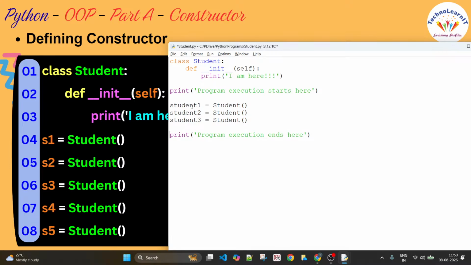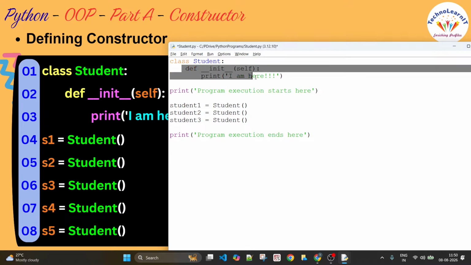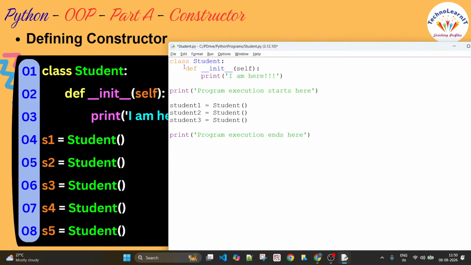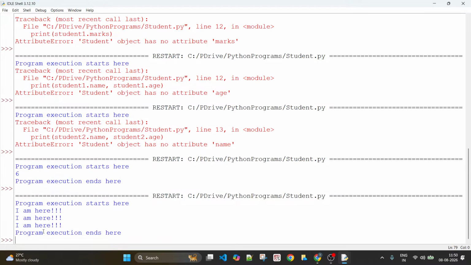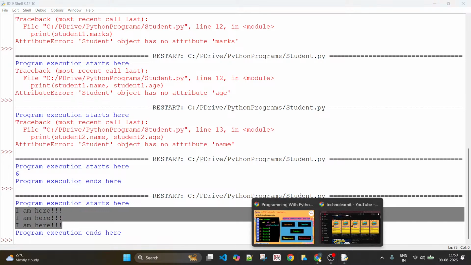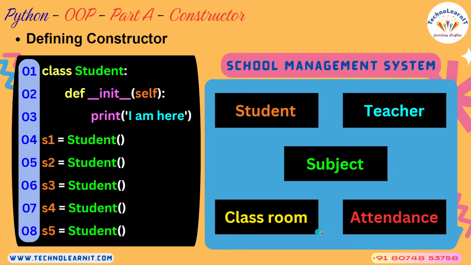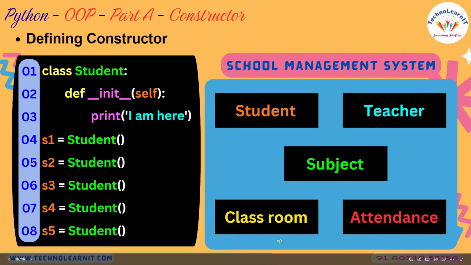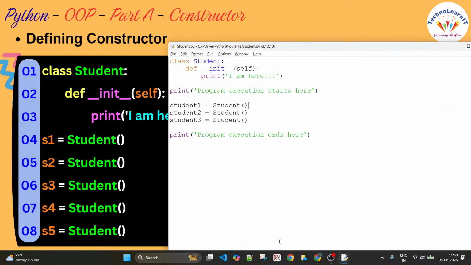Okay. I have created 3 objects of the same class Student here, and I have something written inside this class. Don't worry about the meaning of it, but I'm just running this program. Observe the output carefully. It has printed "I am here" thrice, 3 times. How and why? Who has called that function?